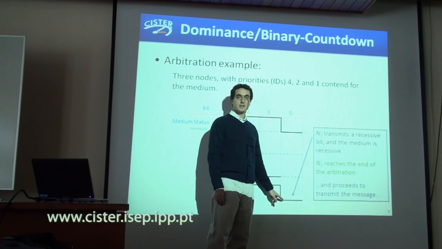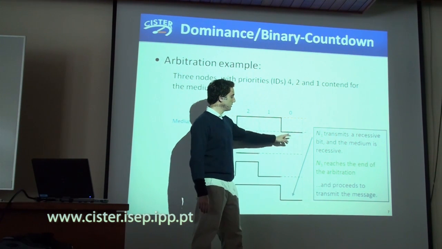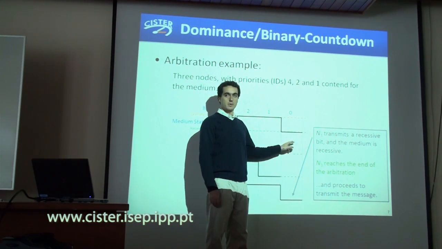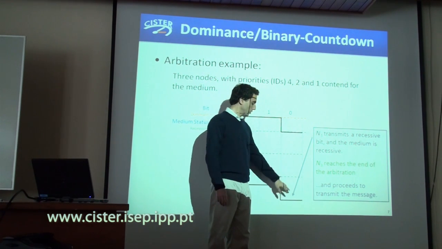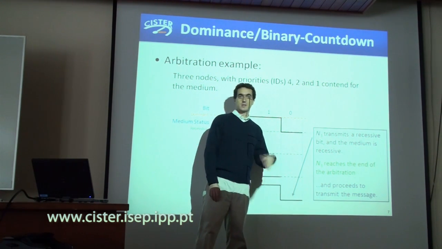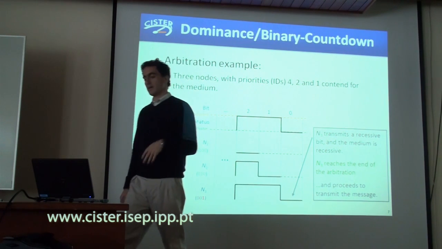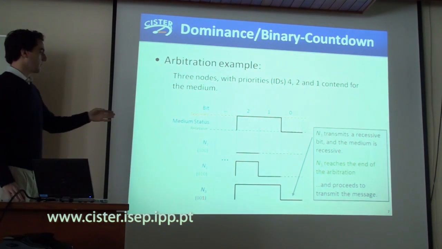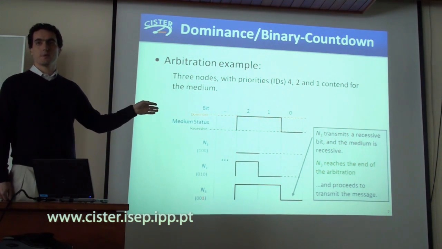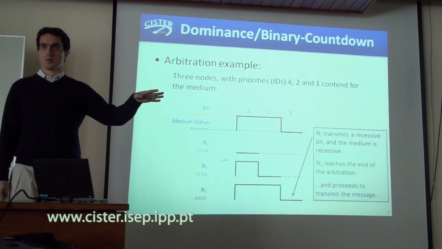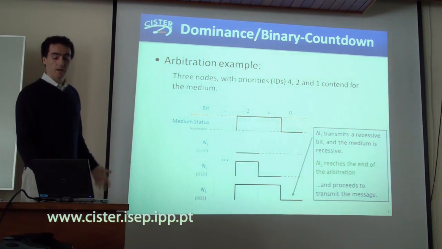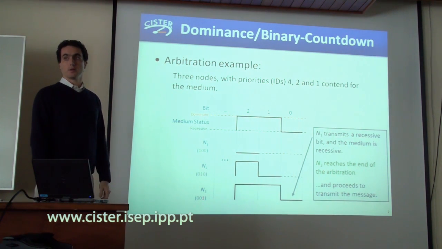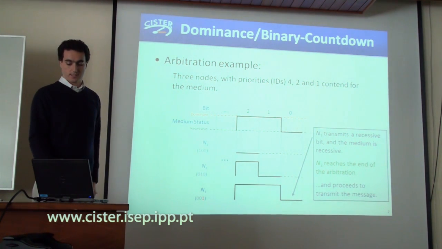He actually here is recessive, but he doesn't hear anyone else transmitting a dominant bit. The state of the medium is recessive. So he knows that he has finished transmitting his priority bits, and that he can move on to transmit his message. Okay? And he is the highest priority node that is trying to access the medium.